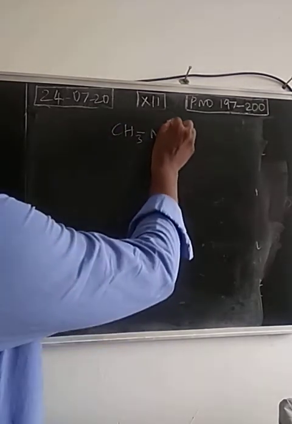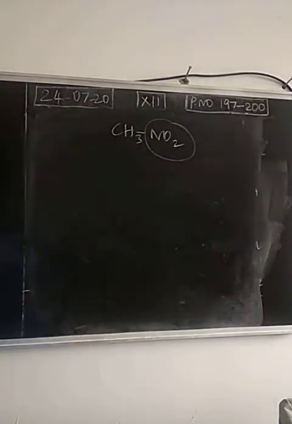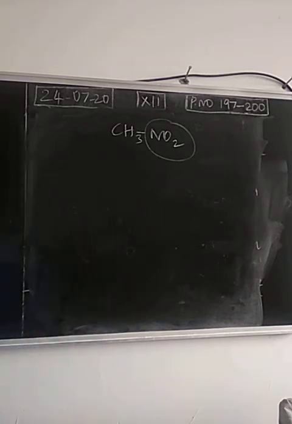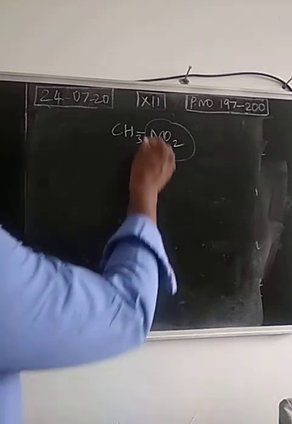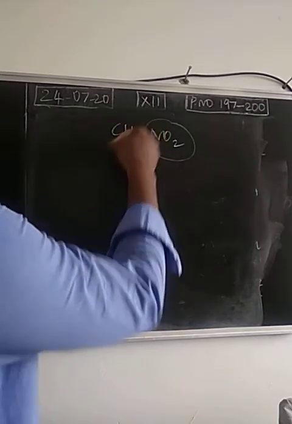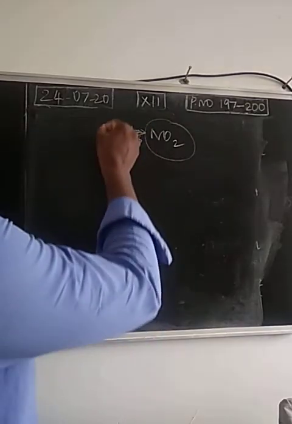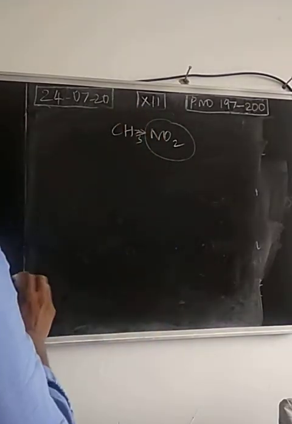Why are nitro compounds acidic in nature? Because the nitro group is an electron withdrawing group. Yesterday we studied the acidic nature of carboxylic acid. We studied many examples of electron withdrawing groups like halogens, fluoro, chloro, bromo, iodo, cyanide, and this nitro group. So these are all electron withdrawing groups. The bonded pair of electrons move towards this side, then electron density will be reduced here.